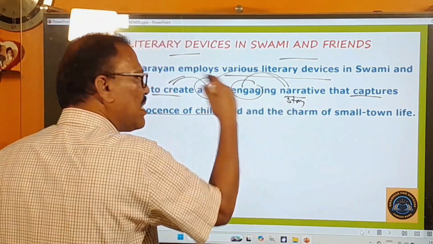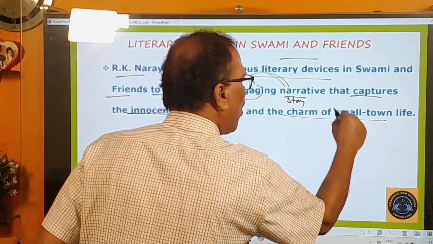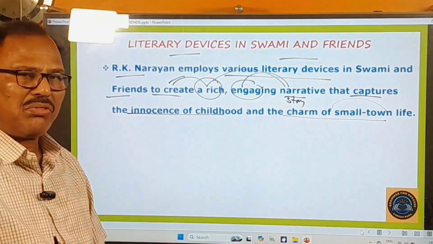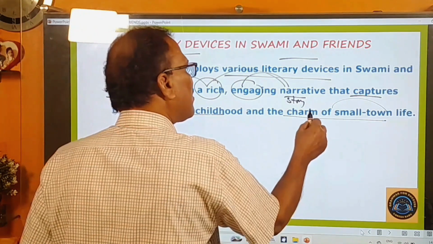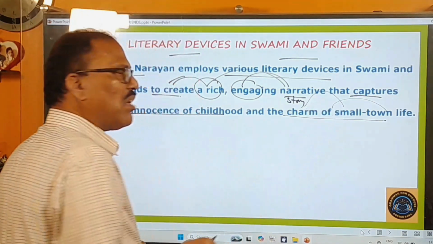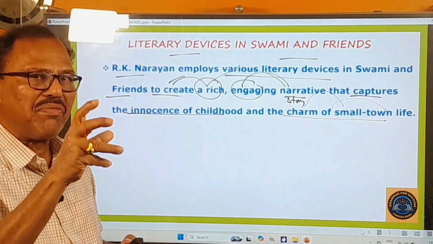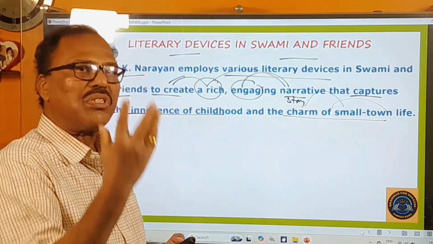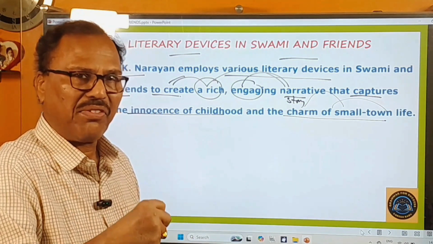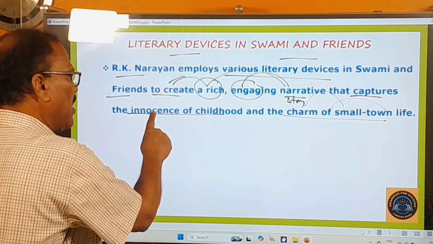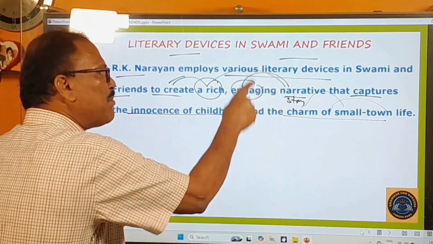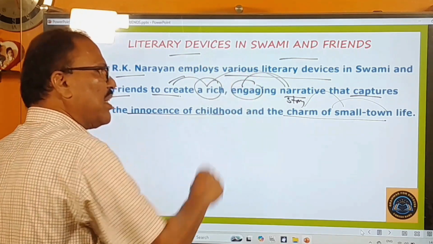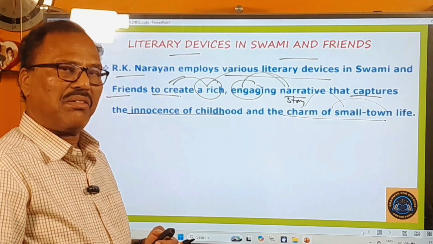It also tells us about the charms of small town life. And you know very well, Malgudi is a small town, and you can find certain charms of small town life. So small town life will have its own charms, its own beauty. Those charms of small town life and the childhood innocence, these two things are captured in this beautiful or very interesting narrative that is Swami and Friends.